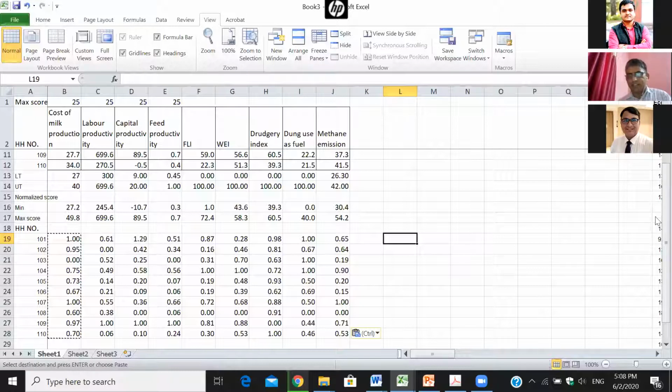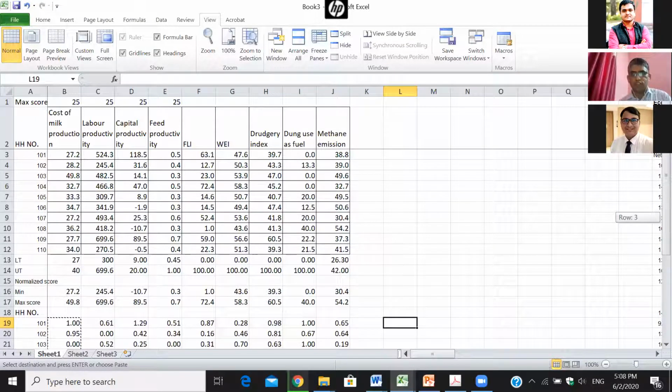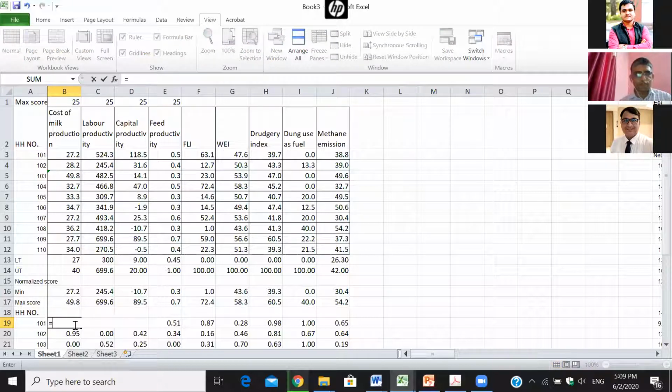Second is benchmarking, or the threshold value method of normalization. These are my thresholds. Instead of this formula, I will use the second one. Cost of meal production is negatively related. For cost of meal production, I am giving equal marks to the 4 indicators. I distribute 100 marks between 4 indicators.